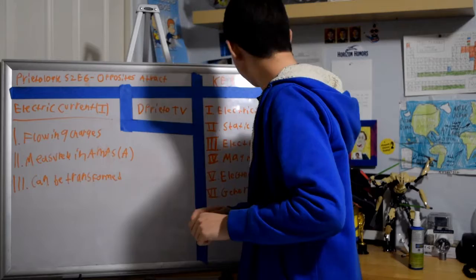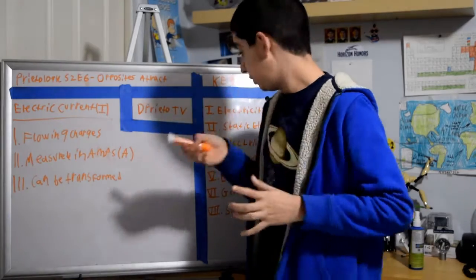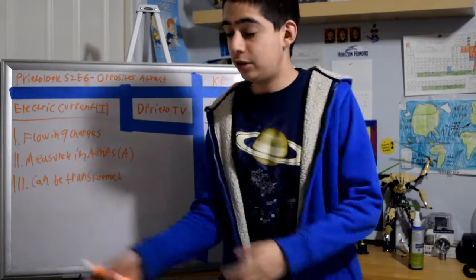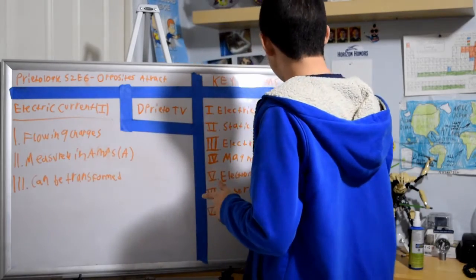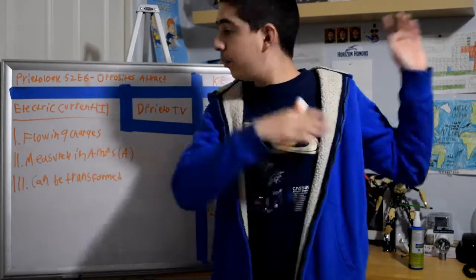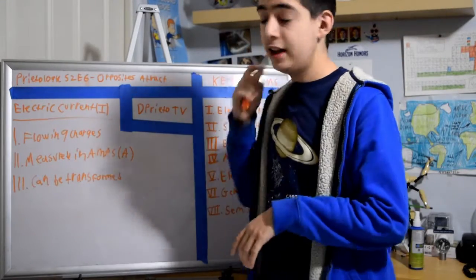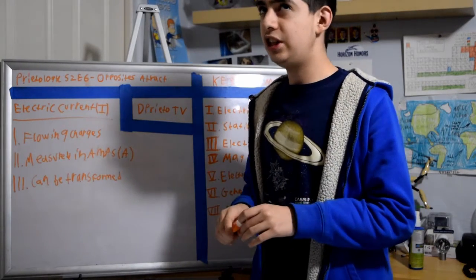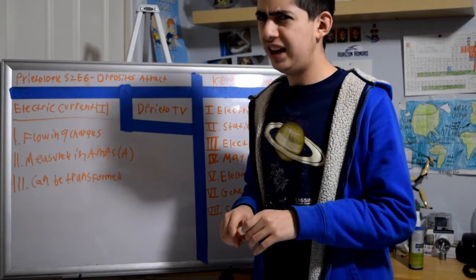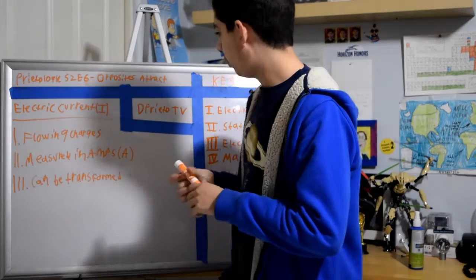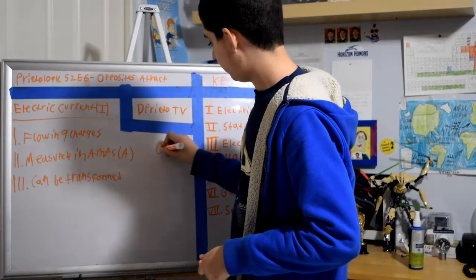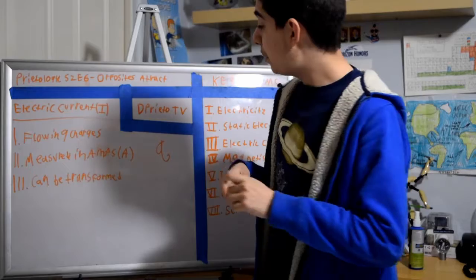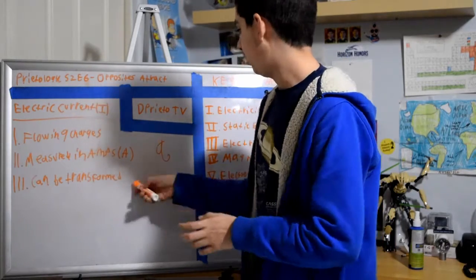Term number 3, electrical current. We're still in the electricity stuff. Electrical current is a form of energy made by moving electrical charges along, like we talked about with electricity, kind of like a flowing river of electrons and charges. If you didn't know, electrical charge is measured in coulombs, C-O-U-L-O-M-B-S, if I'm not wrong, and it's represented with a lowercase q. Current can be measured in amps or amperes, which is a capital A.